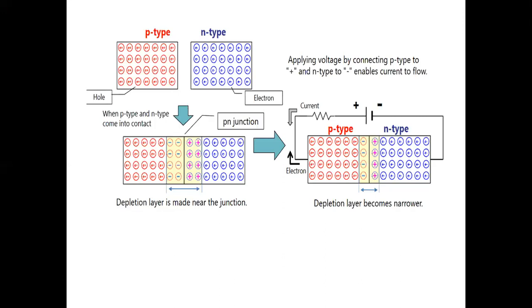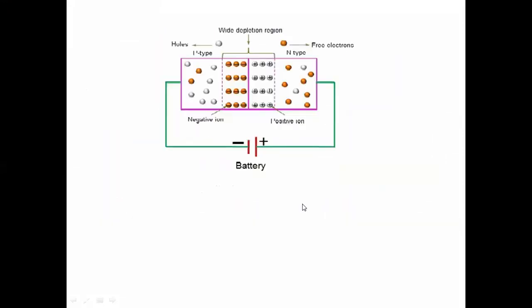So we are saying that when the forward bias is applied, the diode acts as a short circuit, and due to that a large amount of current flows through the diode. Okay. So in the reverse bias condition, when the P side is connected to negative and the N side is connected to positive.